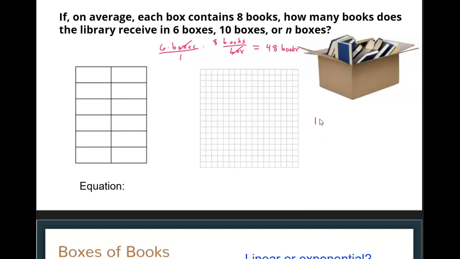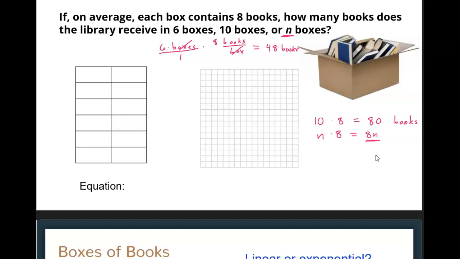So we could do 10 boxes times 8 books per box, and we would get 80 books. Or if we don't know the number of boxes, we just have n, we could say n boxes times 8 books per box equals n times 8, or we often write this 8n.